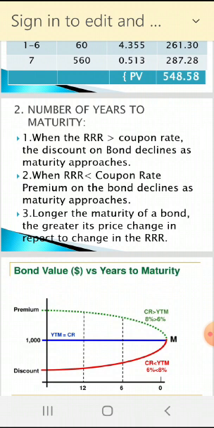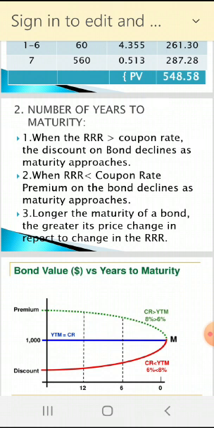And the third says, longer the maturity of a bond, the greater its price changes with respect to change in the required rate of return. As the period is more, after 2 years, 3 years, you know very well, your discounting factor or required rate of return is going to change. Suppose period is 20 years, your required rate of return changes a number of times within these 20 years.